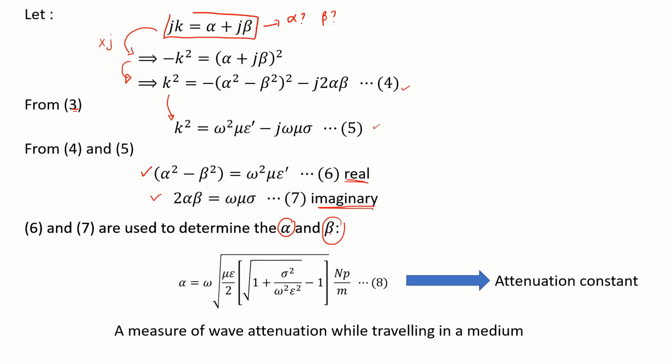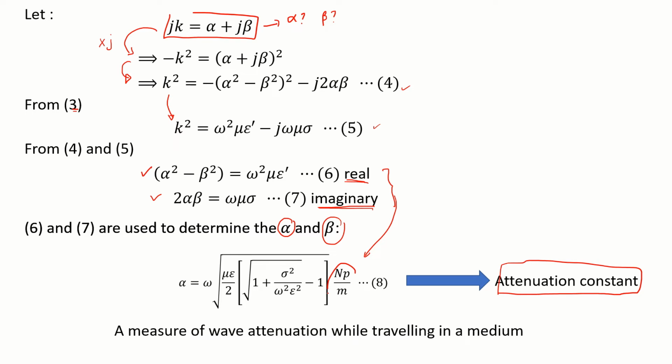All right, so what is alpha? Alpha is known as attenuation constant, and the formula is given. This formula we get from both equations. We can rewrite it as such, where it is omega square root of mu epsilon over 2, bracket, square root of 1 plus sigma squared over omega squared epsilon squared, minus 1.